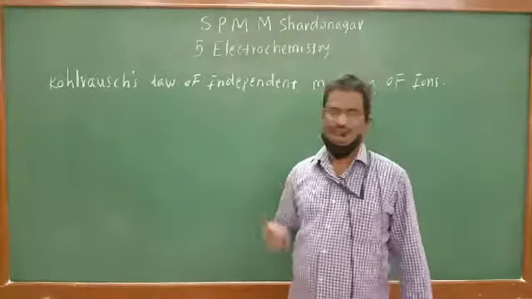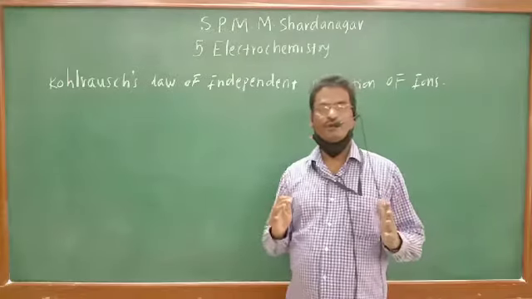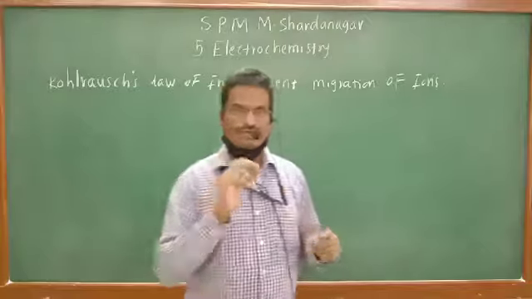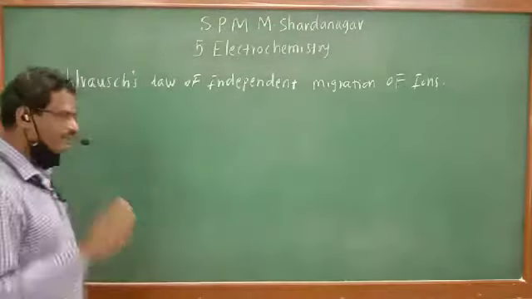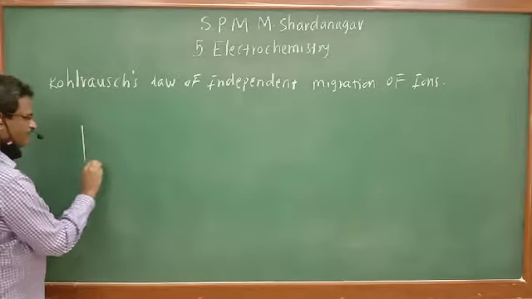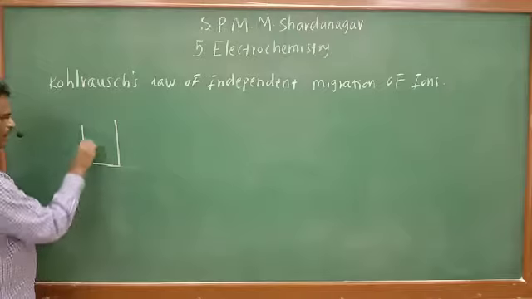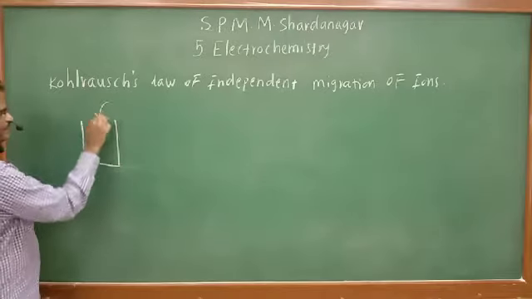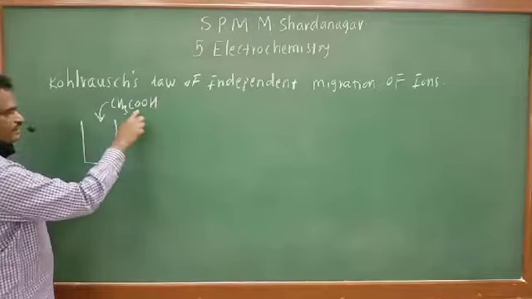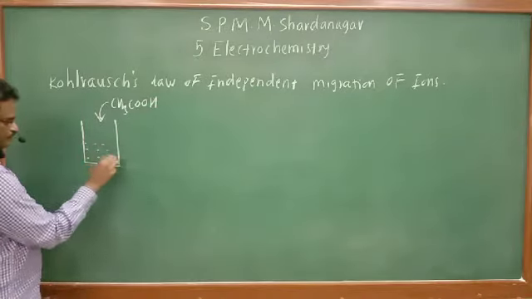Now see the meaning. Why or how will ions move independent of each other? Let us see this in detail. Suppose we have the example of acetic acid, CH3COOH, a weak electrolyte, added to water.